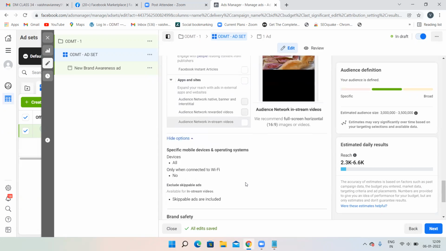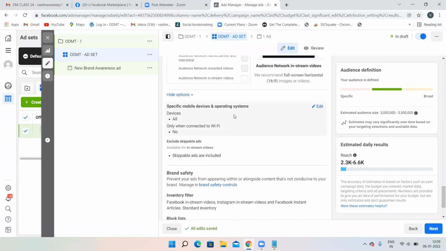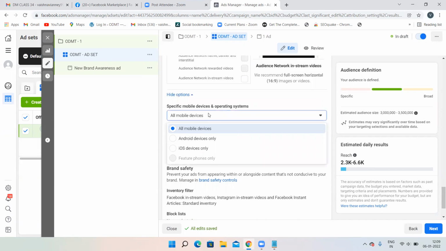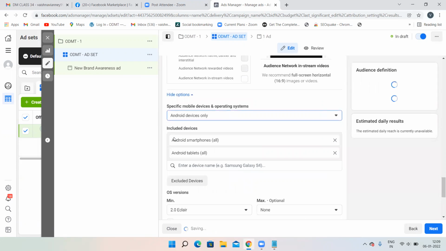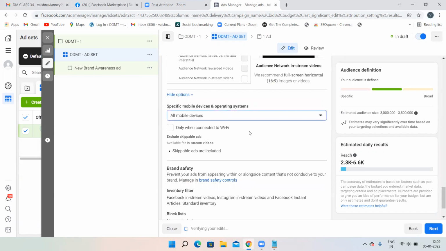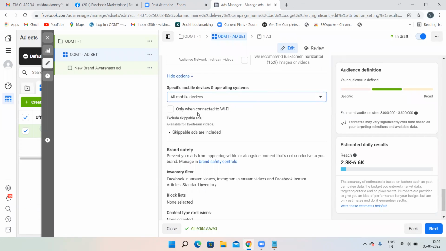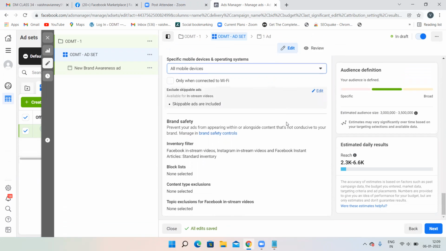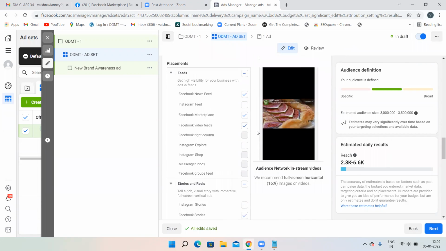Then show more options. Then you can select on which devices you want your advertisement to appear. Just click on the edit option. Then again, same as Google Ads, right? Android devices. In Android also, which devices? All smartphones or all tablets. It's up to you. Whatever you want, you can just select. I'm just selecting all mobile devices. And if you want your advertisement to appear only when connected to Wi-Fi, then you can click over here. Otherwise, do not click over here. That's it. This is about the ad set.